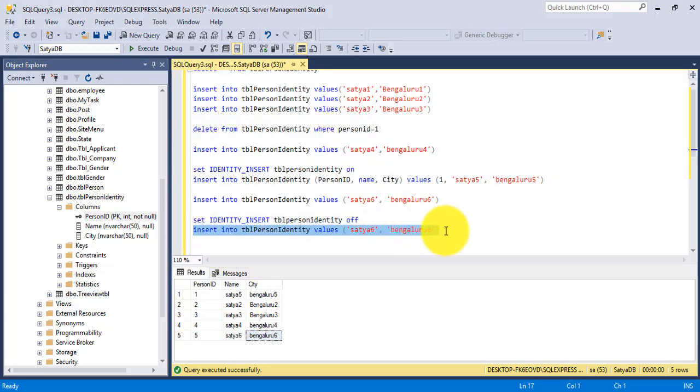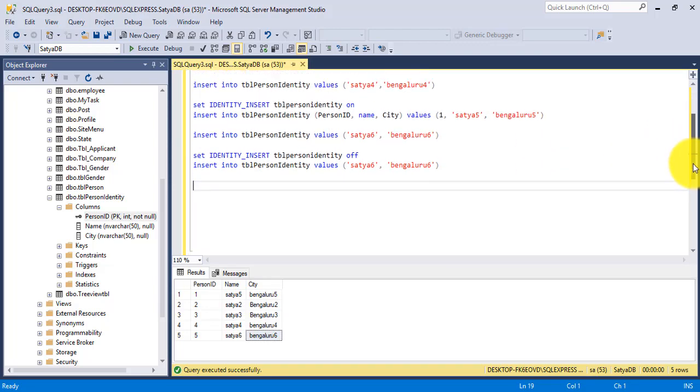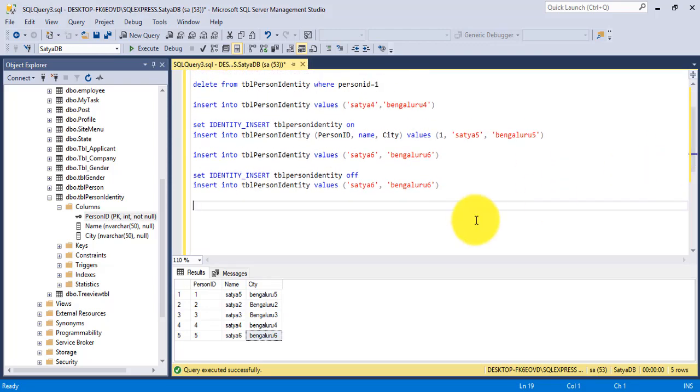So in this way you can allow SQL Server to insert the value of identity column explicitly or implicitly using this statement, that is set identity_insert. If you want to pass the values manually, then set identity_insert table person ID on, and you need to specify the column names of tables and with values, explicit value for identity column.